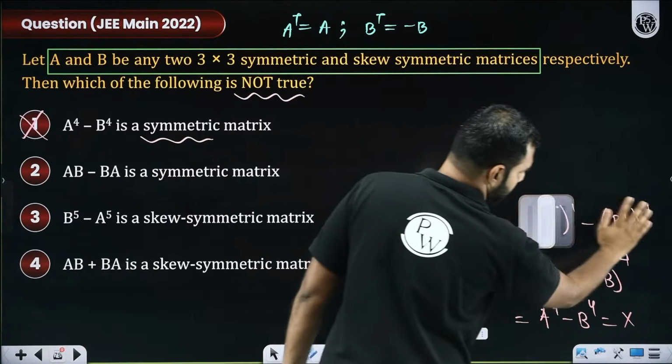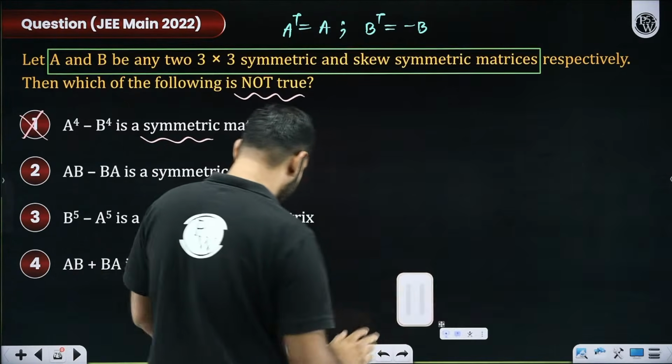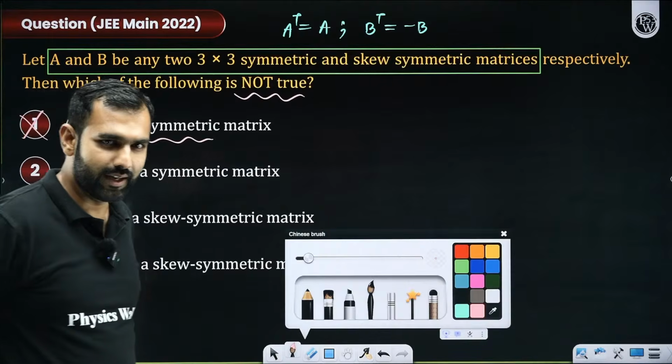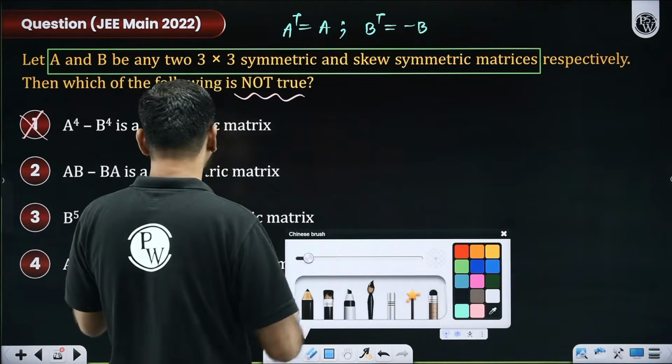How do we check it? Everyone with me on this so far? Now let's talk about option B, everyone. That's great, students. I'm glad you are already doing it.